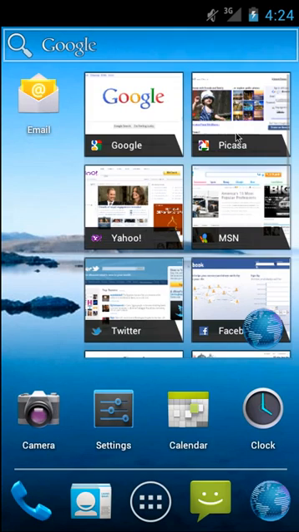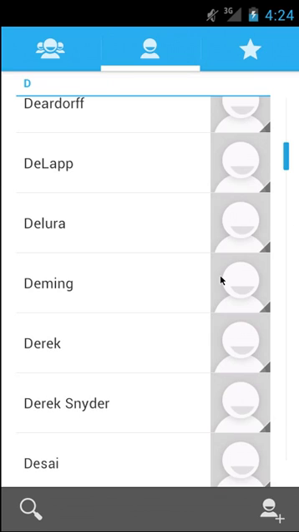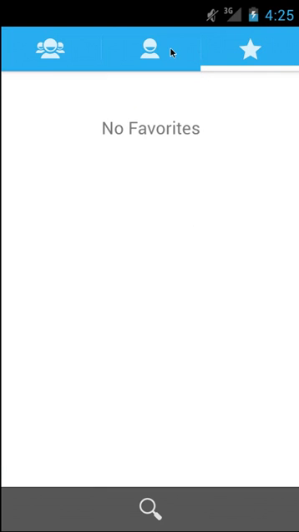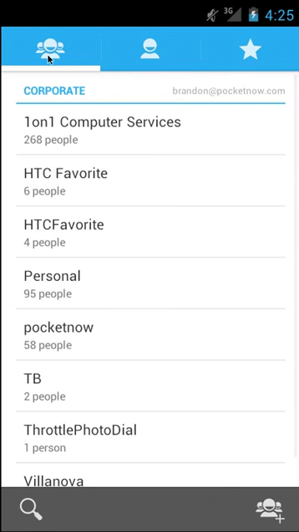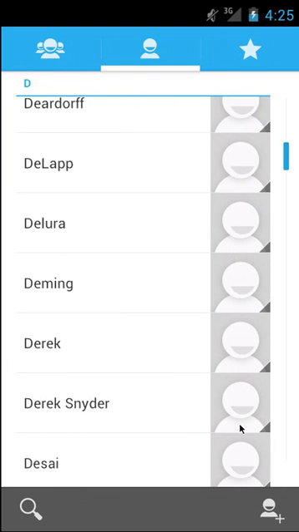And so go back to the home screen here. And let's go into contacts real quick. Now contacts, like a lot of Honeycomb, like a lot of Ice Cream Sandwich apps, has this sort of pivot-like thing, which kind of reminds us of Windows Phone 7. So if we swipe to the right, we can see favorites. And we have this kind of tabbed interface along the top. We can either get to those tabs by tapping individually on the tabs, or we can do that swipe to the right. And if you had pictures associated with these contacts, they would come up with beautiful pictures.